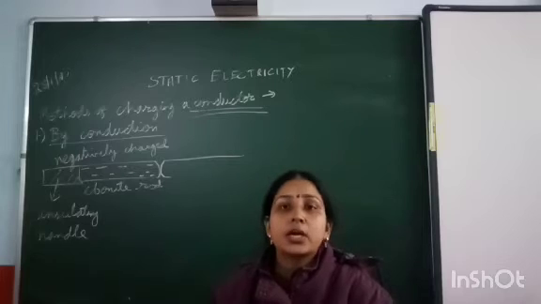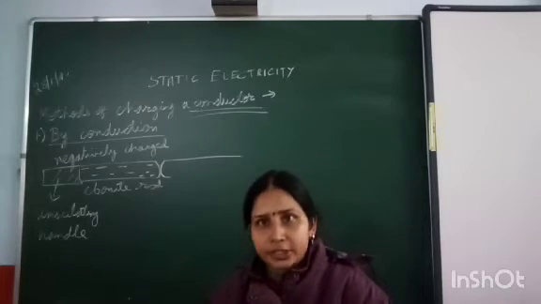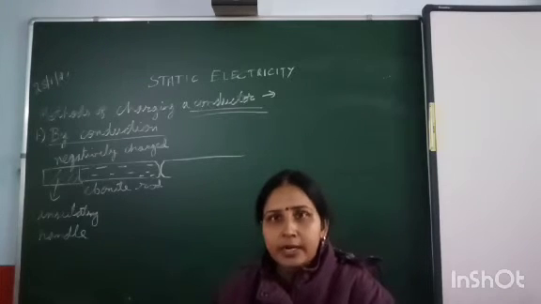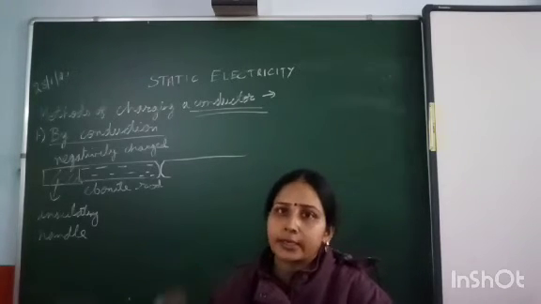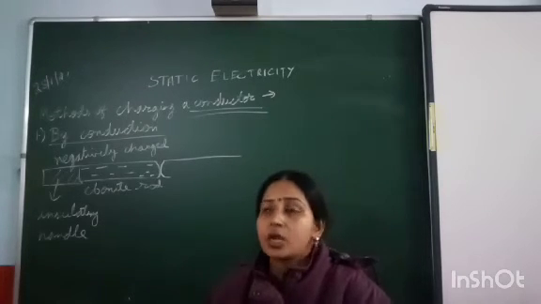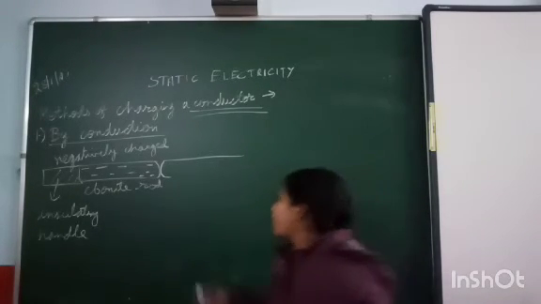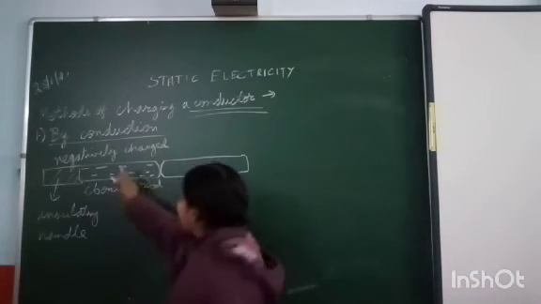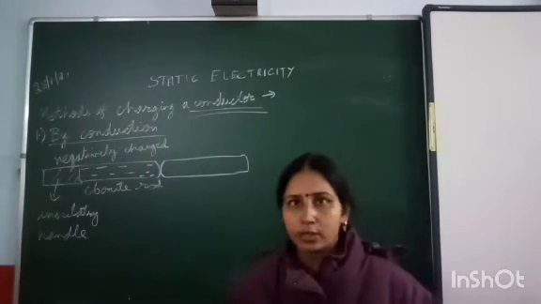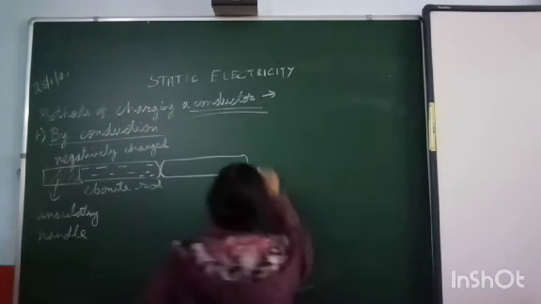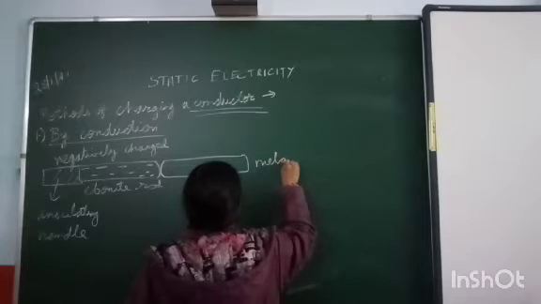The first method is charging by conduction. By conduction, we have to keep a conductor near another object which already has some charge. So I have taken an ebonite rod which is negatively charged, and now I am bringing it near a metal rod.